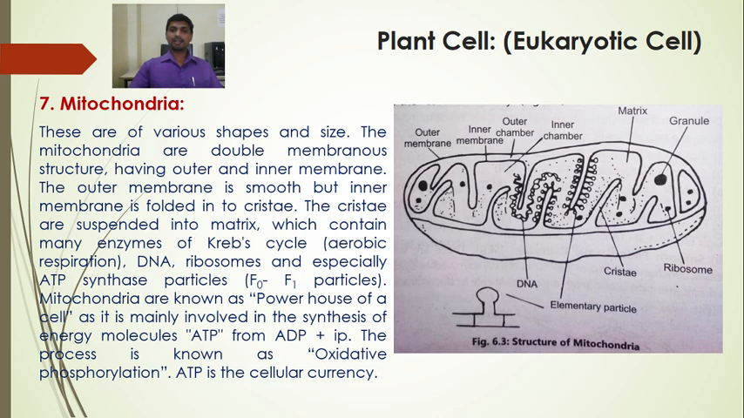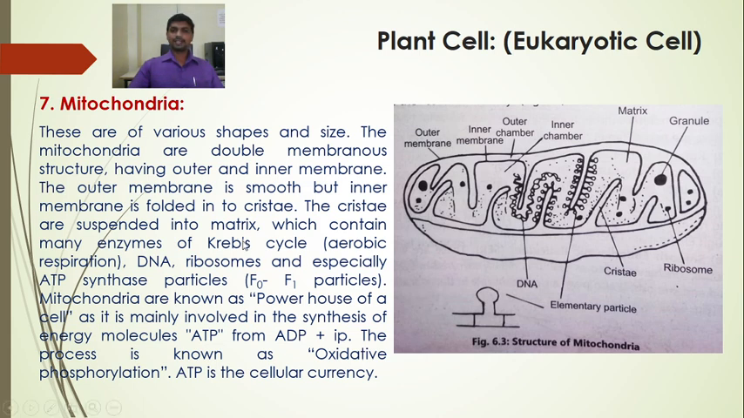ATP is the cellular currency. So mitochondria is one of the important cell organelles which provides the cellular currency, that is the ATP. ATP is an energy rich molecule that is produced from ADP and inorganic phosphate in the process of oxidative phosphorylation. The enzymes of Krebs cycle are present in the mitochondria. The mitochondria also have their own DNA, referred to as mtDNA, mitochondrial DNA, and ribosomes and ATP synthase particles that are involved in oxidative phosphorylation.